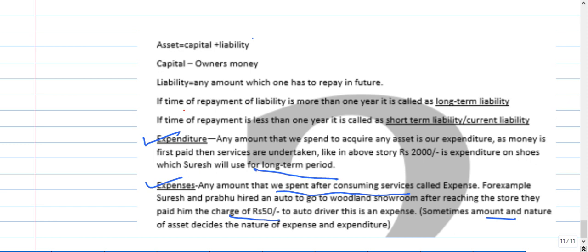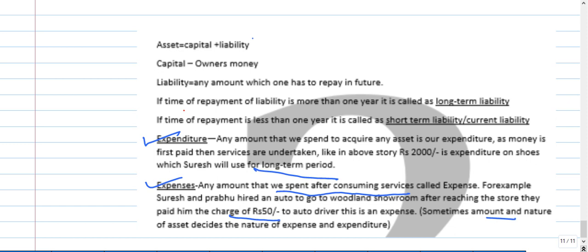Before that, we make the payment and get the shoe from the shoe store, then we use it. We take one asset and then make the payment, then only we use it. Wages or salaries, which category will that come under, expenses or expenditure? Yes, we take their services and then make the payment, so it should come under the category of expenses.